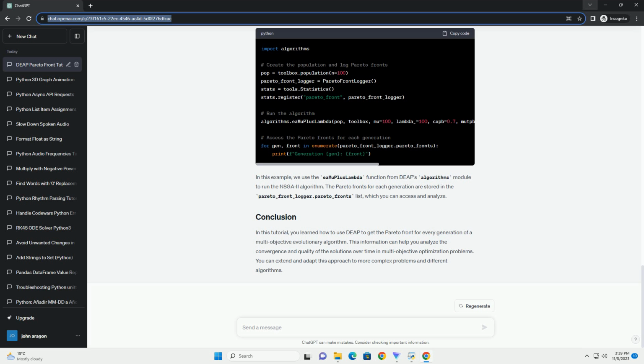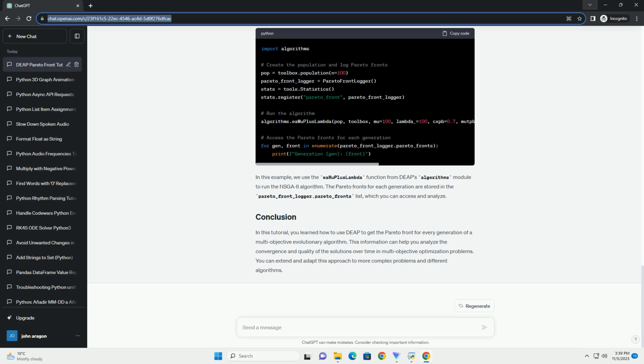Next, you need to set up the DEAP toolbox, which includes operators like selection, mutation, and crossover. You'll also define the population and specify the evaluation function for your problem. Here's an example. To record the Pareto front for every generation, we need to create a custom statistics object that stores the Pareto front. We can then use this object in the algorithm to collect the Pareto fronts. Here's how you can create the Pareto front logger.